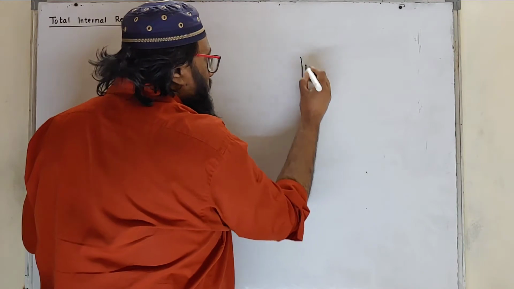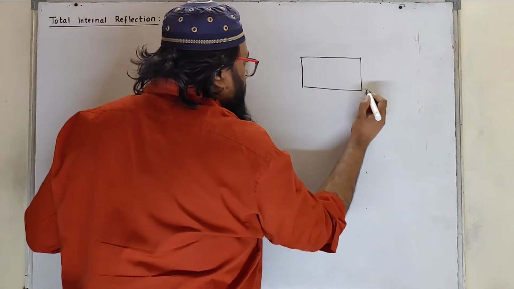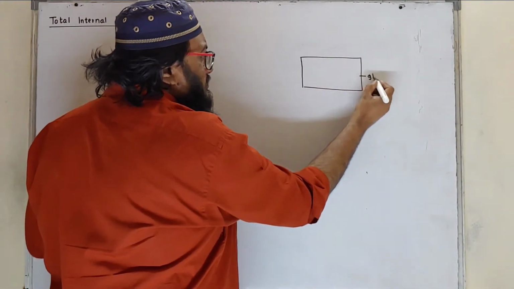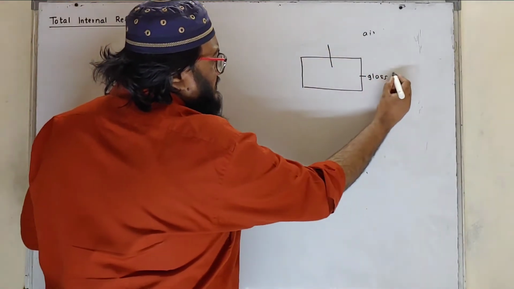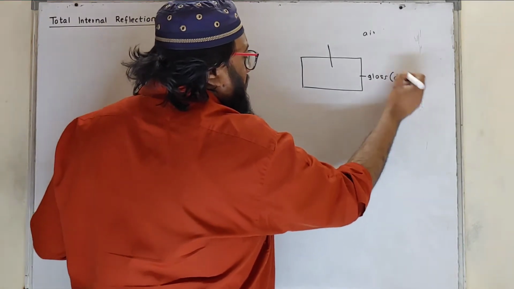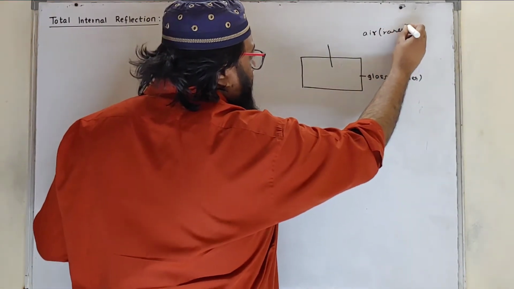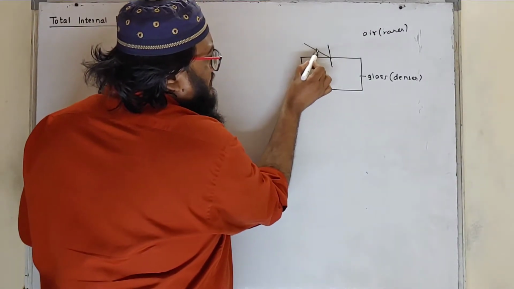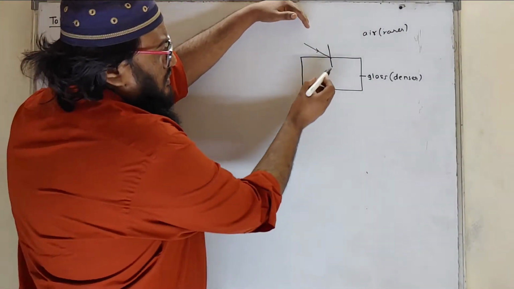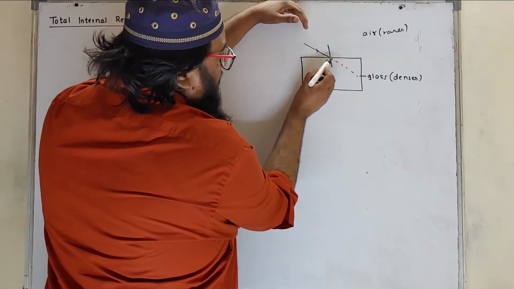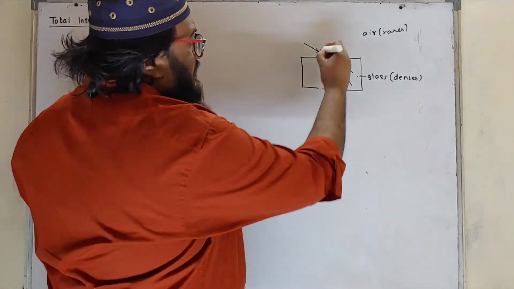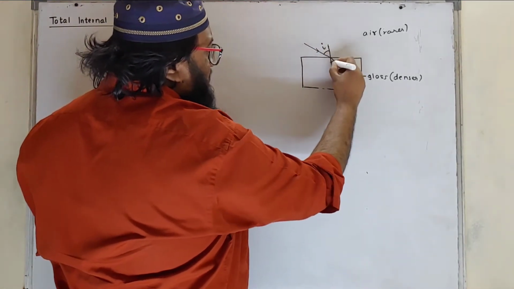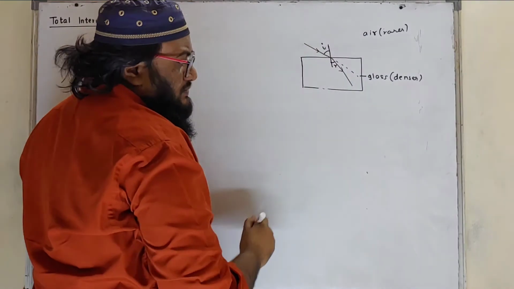Now we are aware of the rules. This is a glass, this is air, this is normal. Glass is a denser medium, whereas air is a rarer medium. When light enters from rarer to denser, what will happen? Instead of going straight, it will bend towards normal. That means here in this case, angle of incidence is greater than angle of refraction.